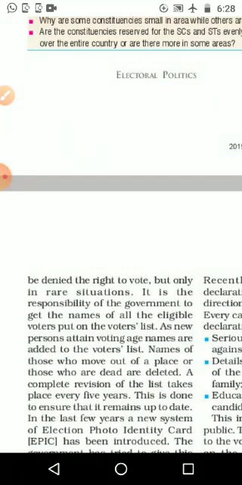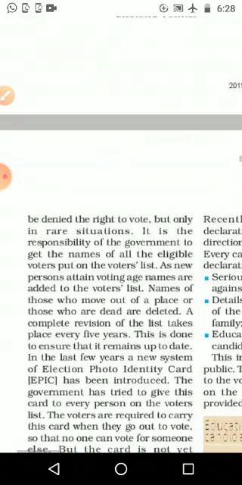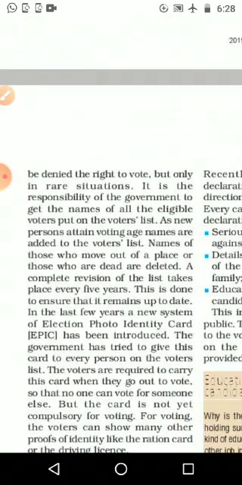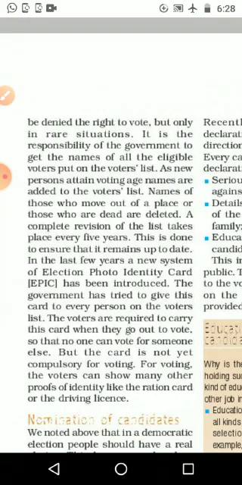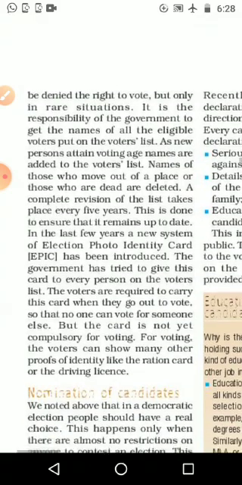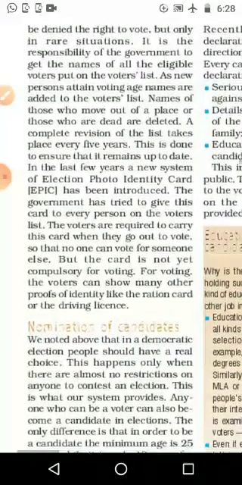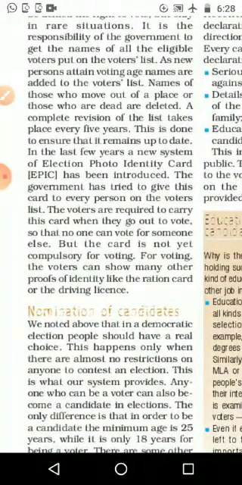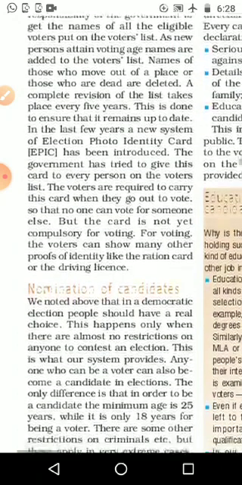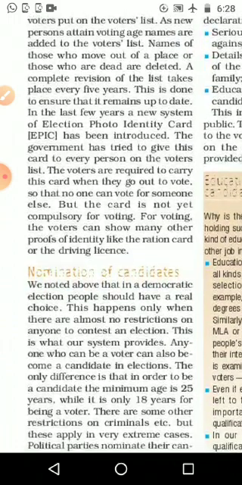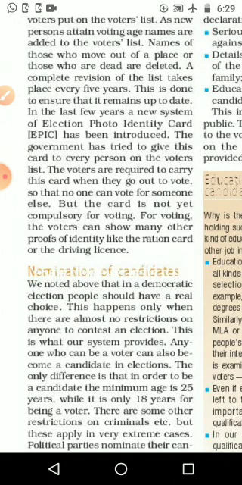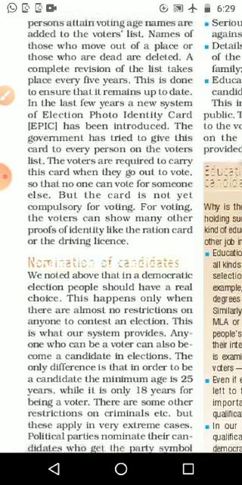It is the responsibility of the government to get the names of all the eligible voters put on the voters list. When a new person attains voting age, the name is added to the voters list. Names of those who move out of the place or those who are dead are deleted. The complete revision of the list takes place every 5 years. This is done to ensure that it remains up to date.